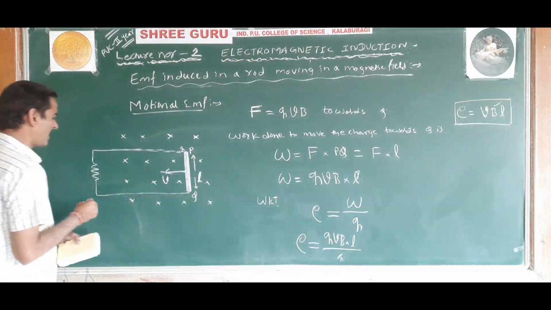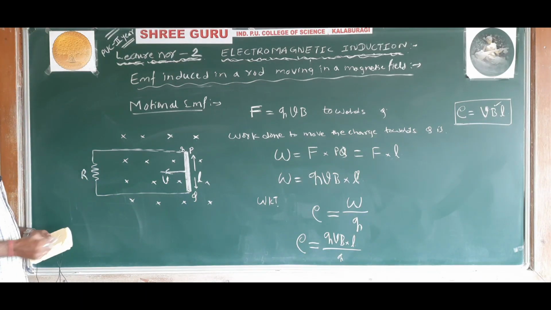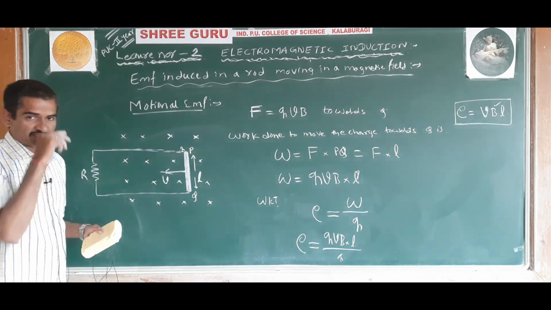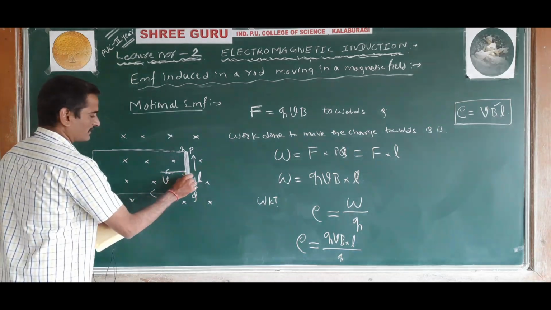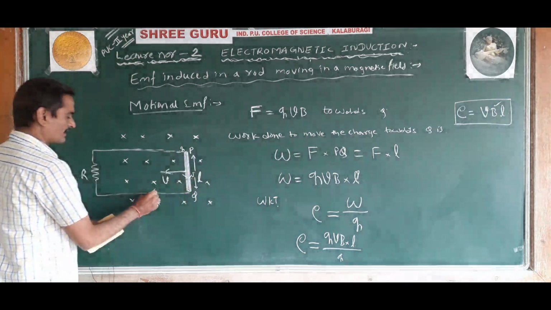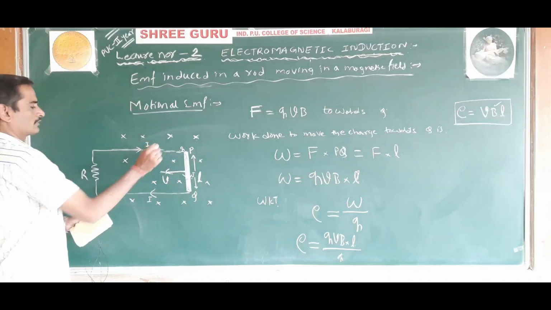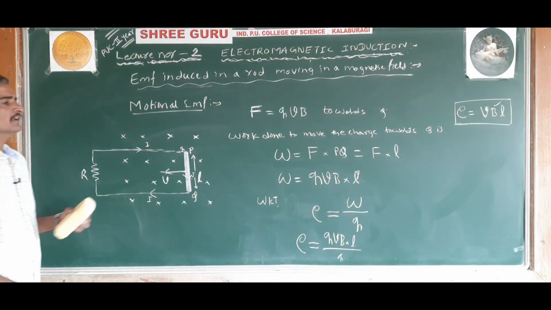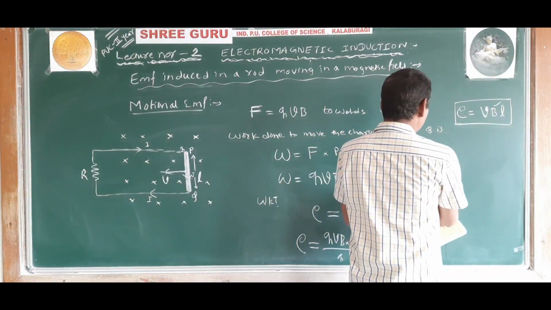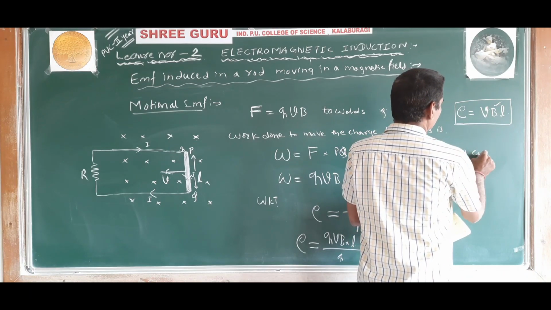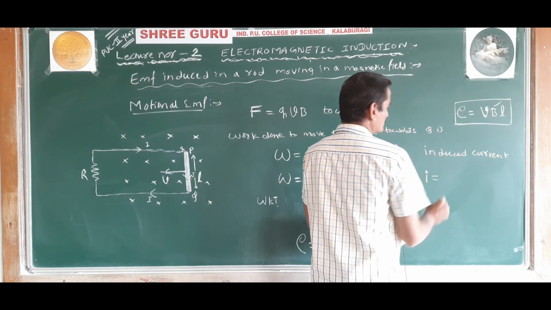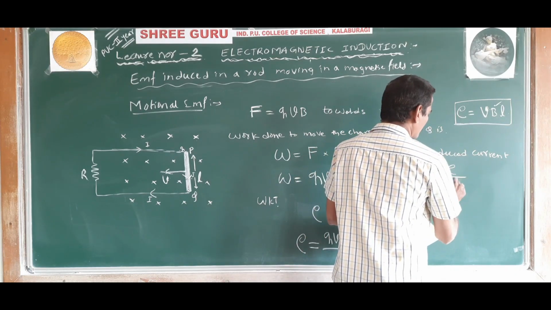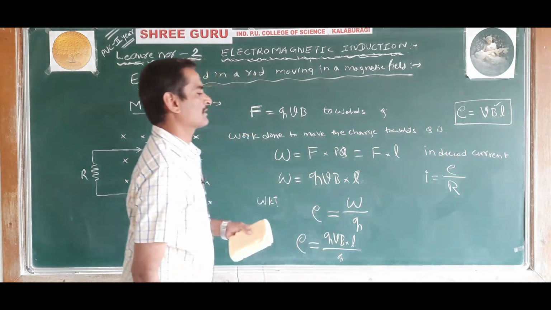If the ends of the conductor are connected to an external resistance R, then the charge is moving downwards, so the current moves in this direction. Then the induced current is given by I is equal to induced EMF divided by resistance.